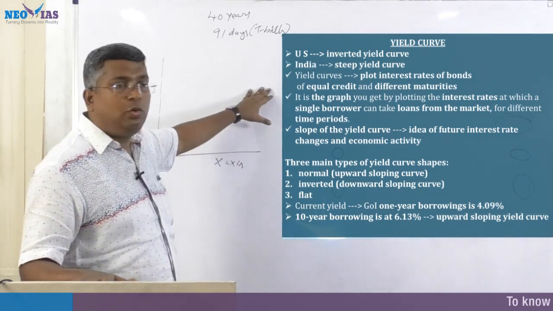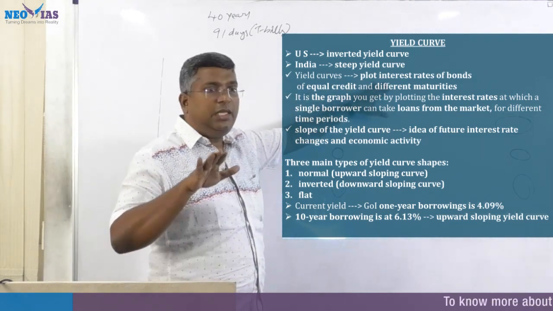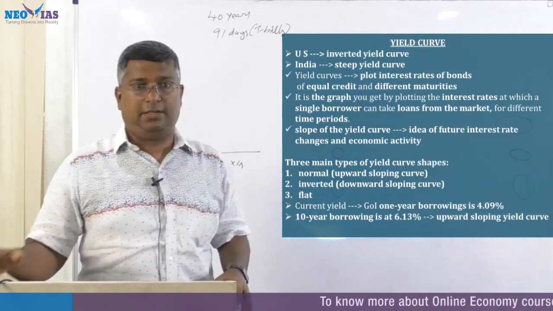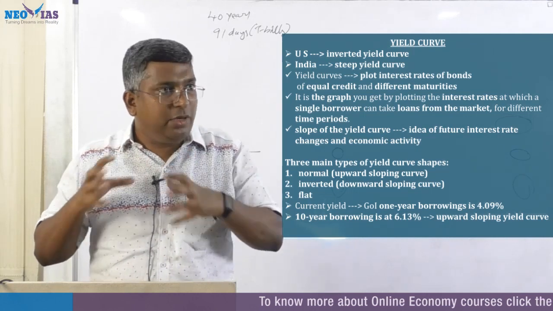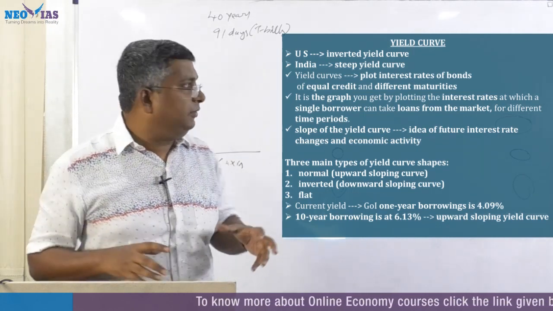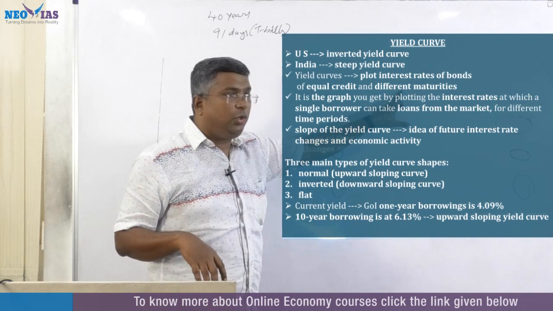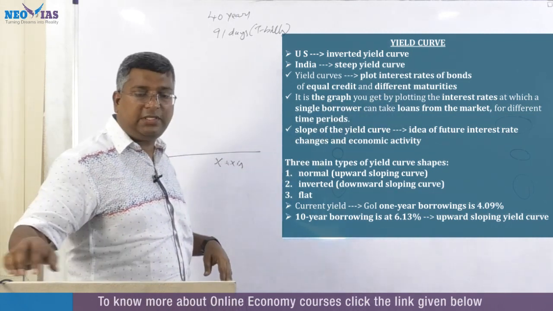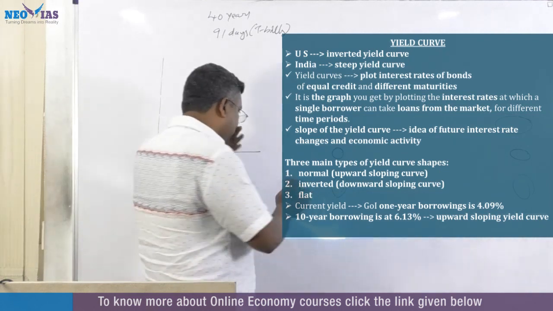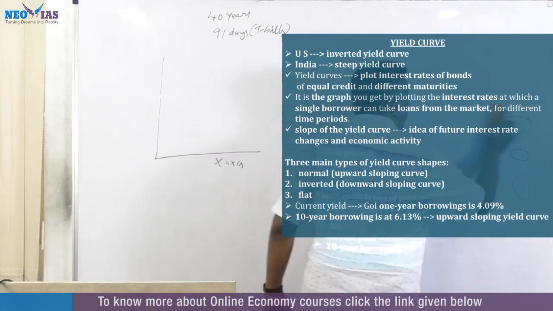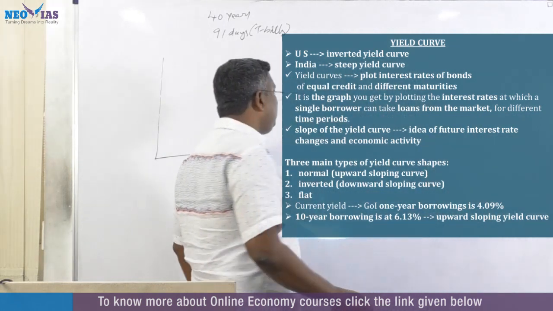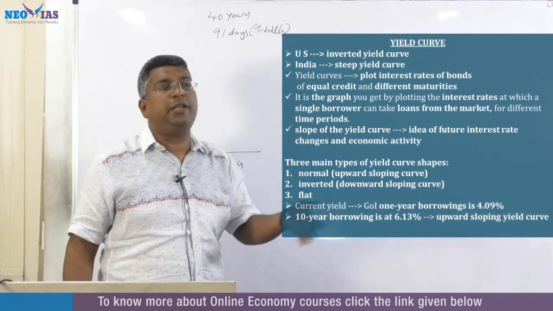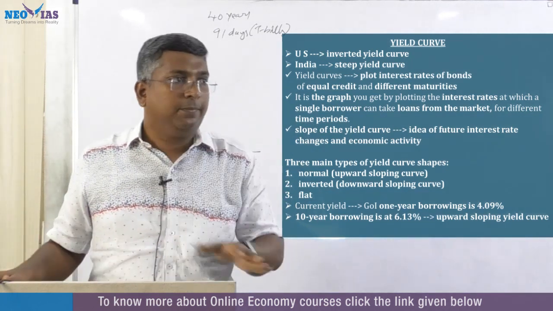So what will the yield curve do? It will plot the interest rate or the yield of bonds where the credit amount is equal. What are the differences in the case of maturity as well as interest rate? So we can say that the yield curve is nothing but a graph you get by plotting the interest rates at which a single borrower takes loans from the market for different time periods or different maturities. We had explained it.